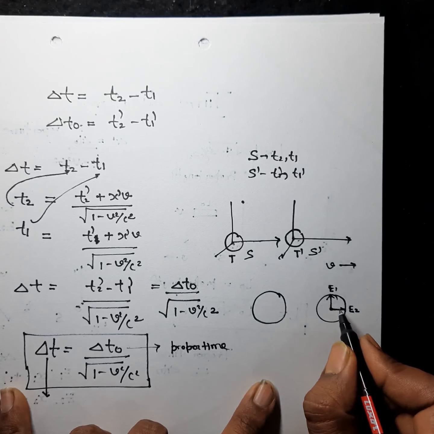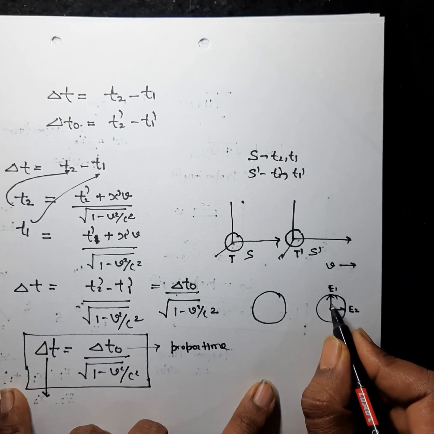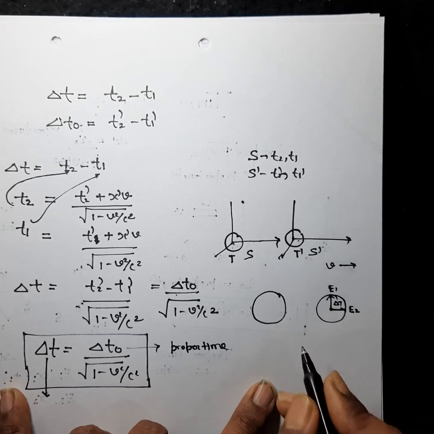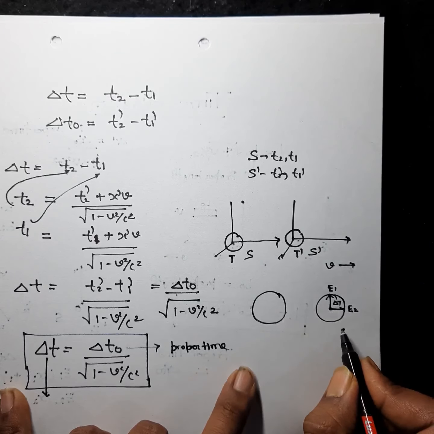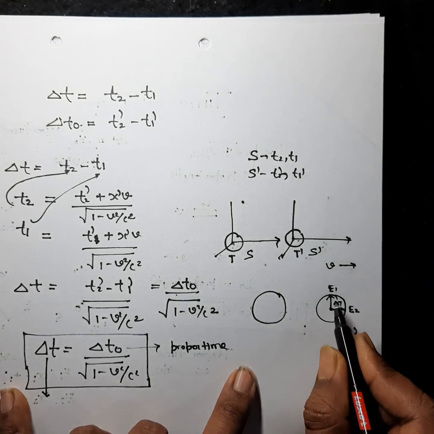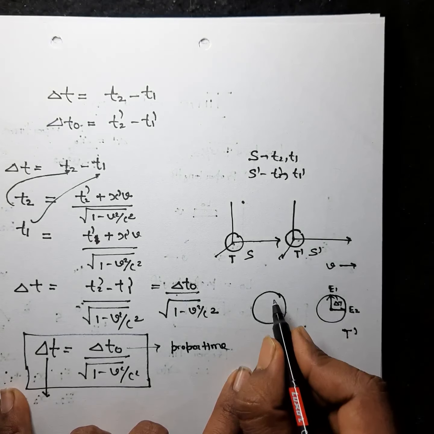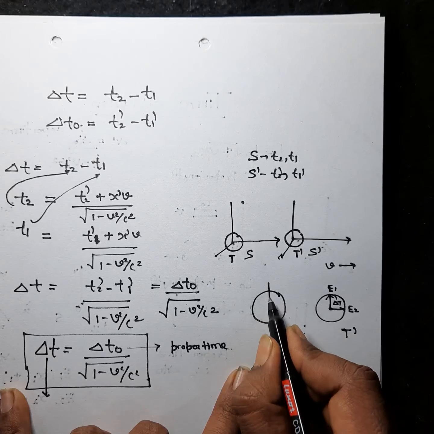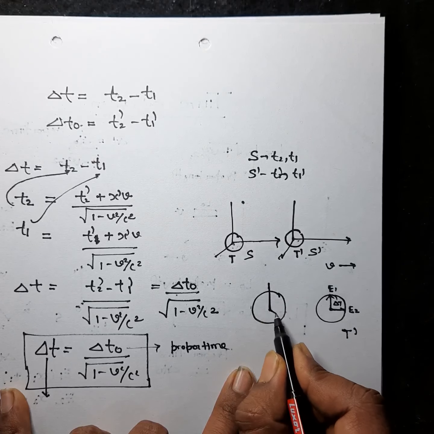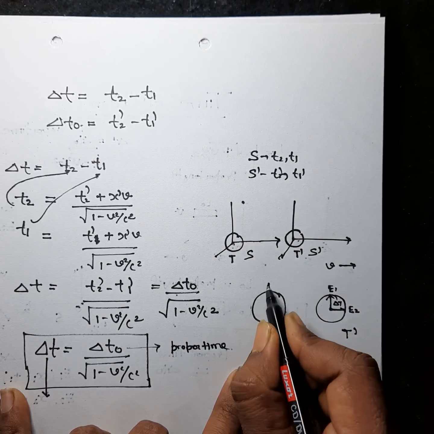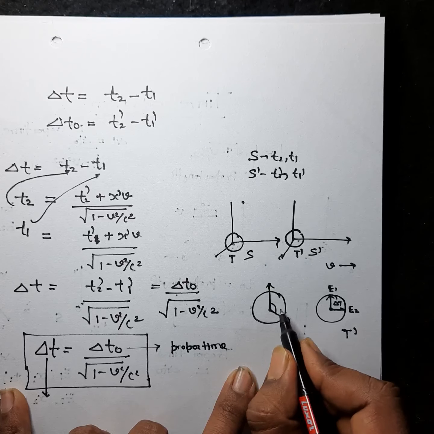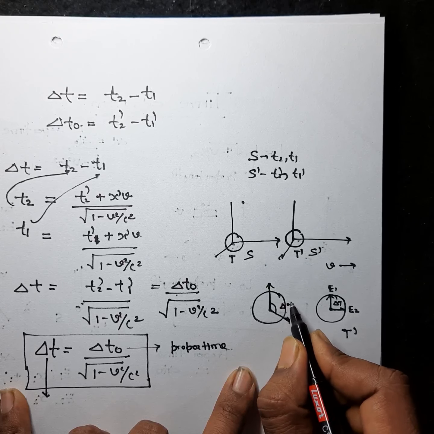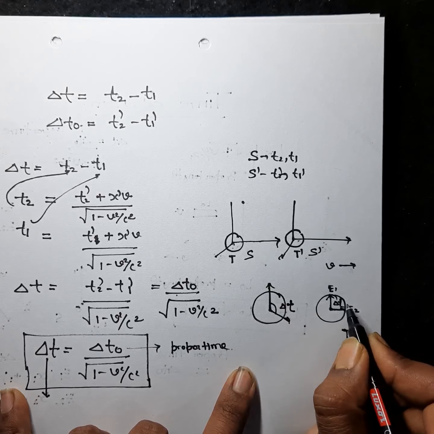This clock measures this time interval, the time interval of t dash, and the clock which is at rest will measure like that. This is delta t0 and this is delta t.